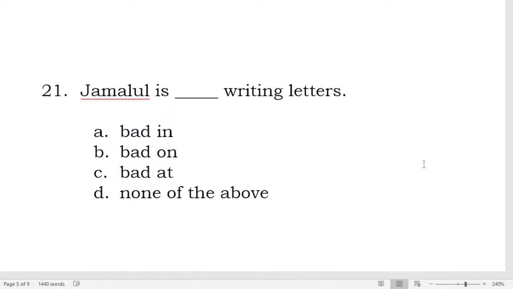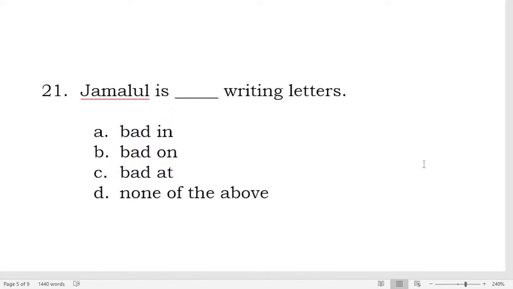So, what's this expression? We say Jamalul is bad at writing letters. Bad at doing something.